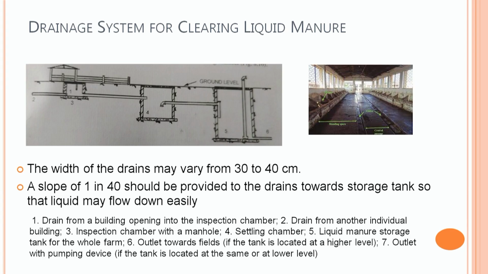Drain from individual building opening into the inspection chamber, that is denoted by 1. Inspection chamber is provided with a manhole. From here liquid waste is moving to the settling chamber and finally to the main farm storage chamber. The outlet may be toward the field if the tank is located at the higher level, or outlet may be provided with the pumping system if the tank is located at the same level or at the lower level.